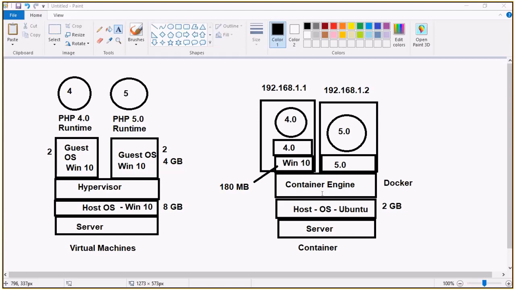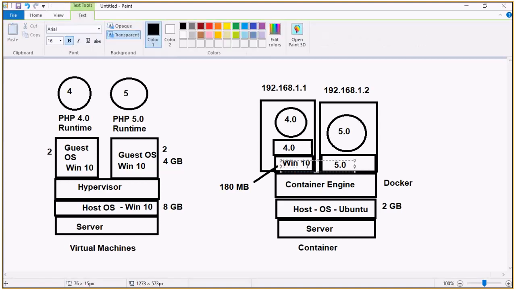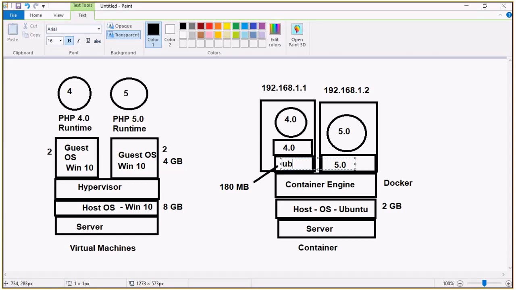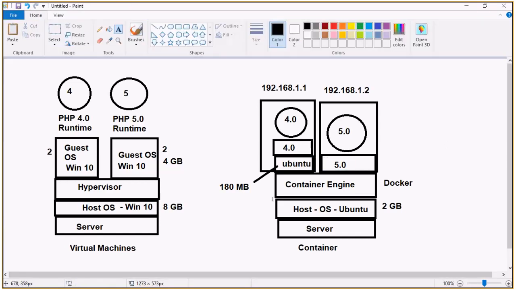So here I'll just put that a Linux based operating system can be taken or used, because that Linux kernel is different. In fact, you can just put Ubuntu once again, nothing wrong. If you want to pull, you can pull Ubuntu. So here it is 180 MB. Even though the host operating system is something else, I don't have to worry because Ubuntu is there. Whereas here the host operating system must compulsorily be Ubuntu. I hope it's clear.